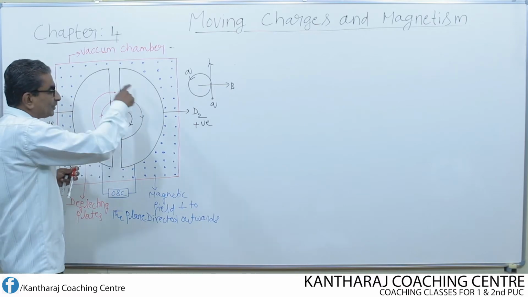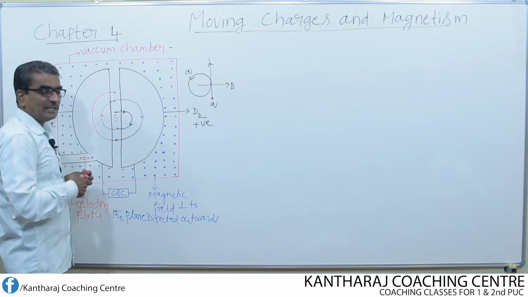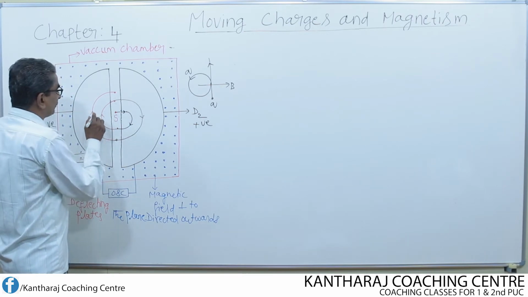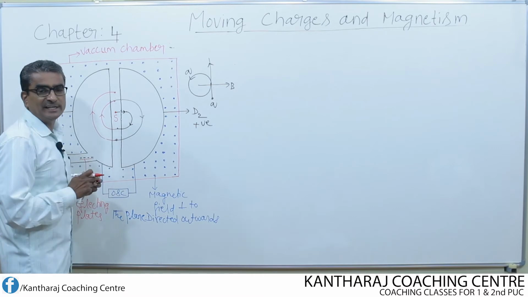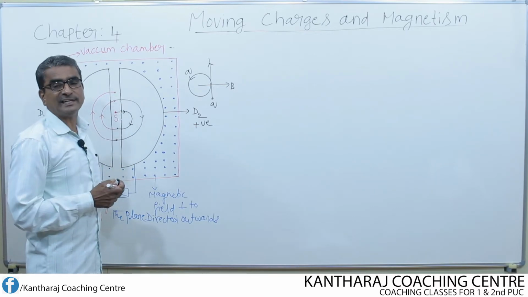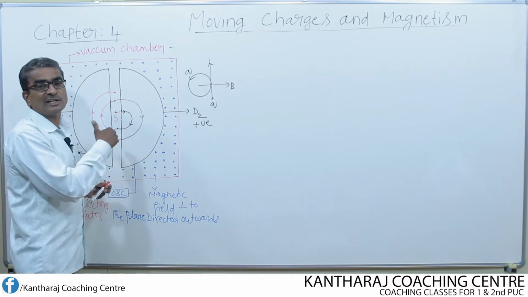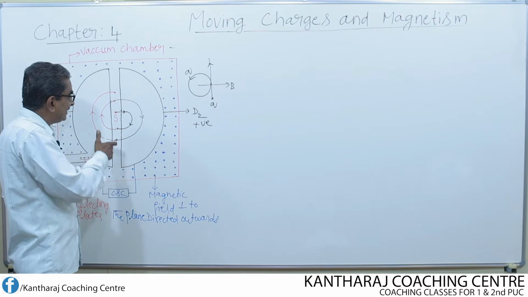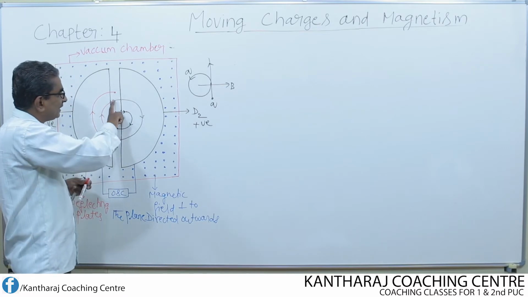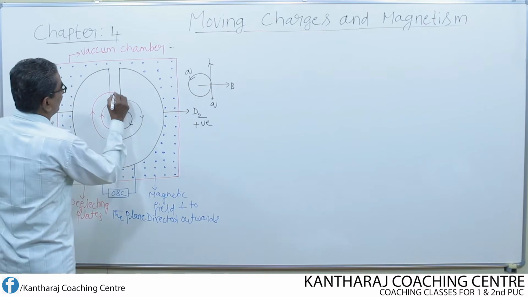So, this process repeats. This is how the particle continuously describes circular paths of increasing radii, and its kinetic energy goes on increasing as it gains velocity when it comes to the gap. So, let us complete this motion now.